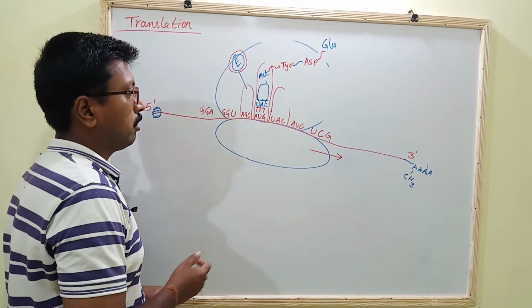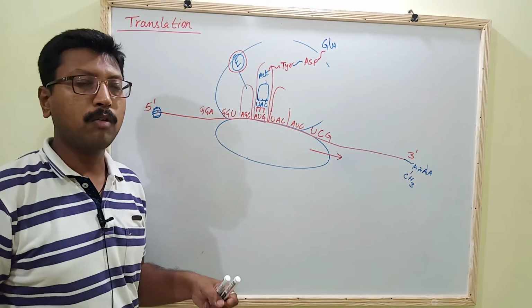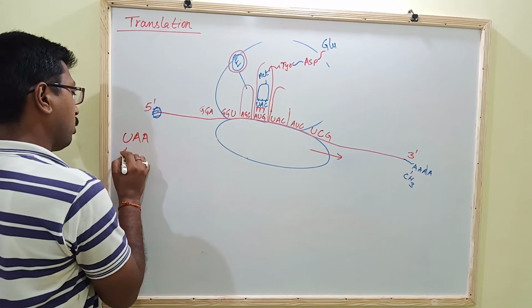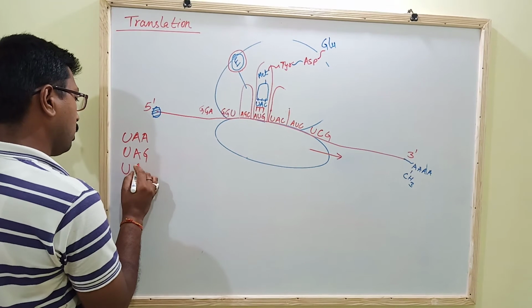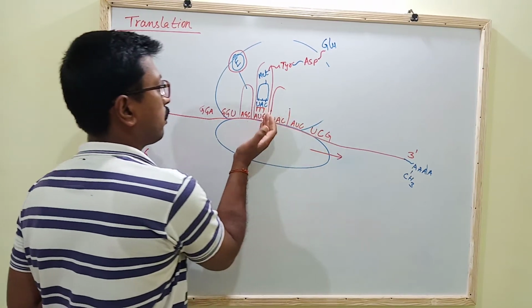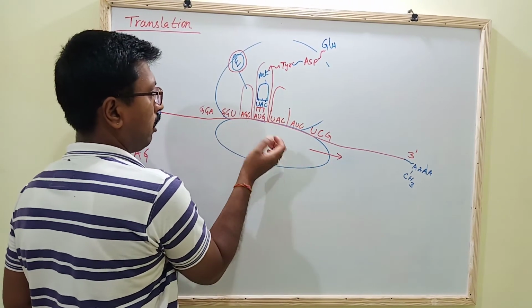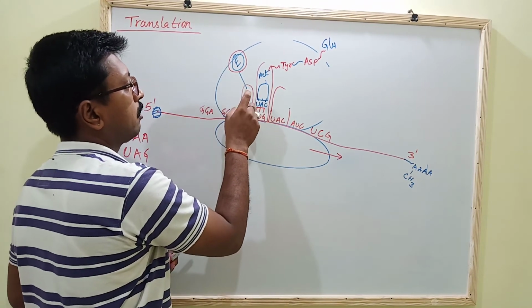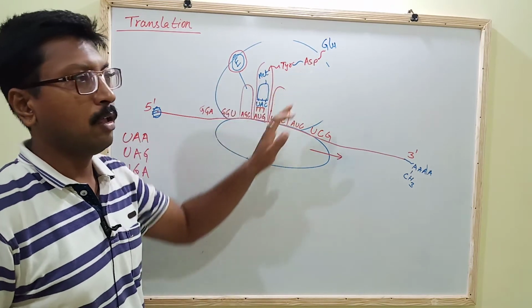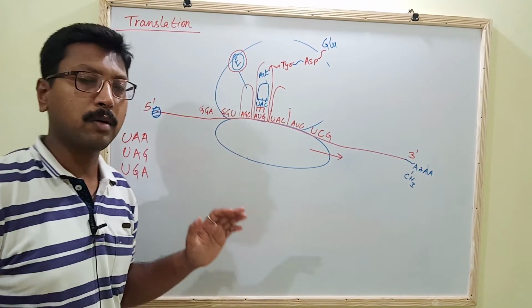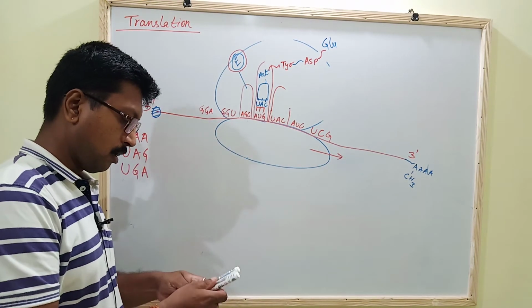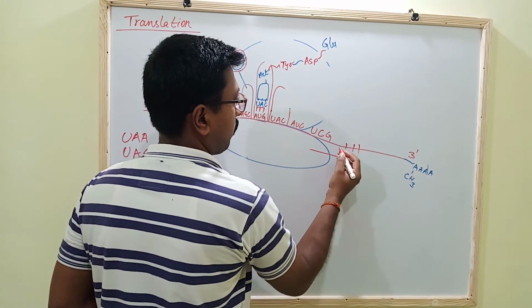Finally, when the stop codon comes, like I already told, UAA suppose, or UAG, or UGA on this mRNA, at this time the ribosome is moving on, and finally at the E site, E stands for elimination site, this whole polypeptide chain will be released, and the translation will stop because of the presence of this stop codon further on the mRNA.